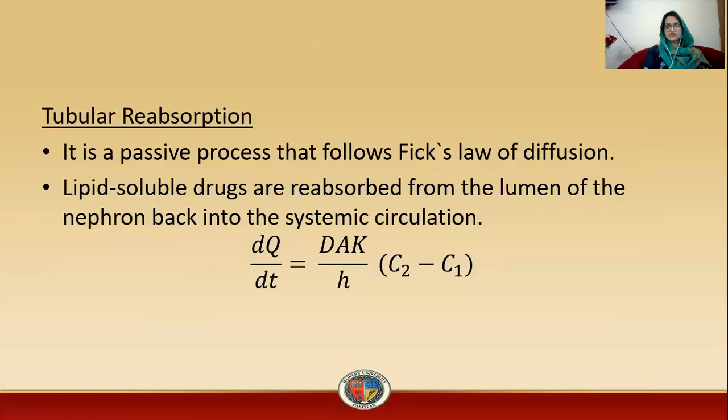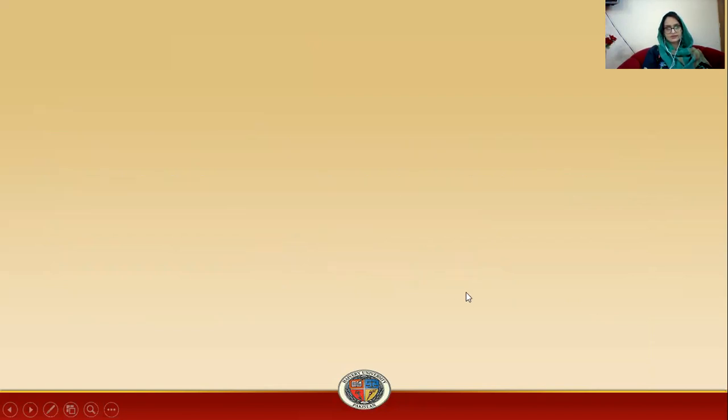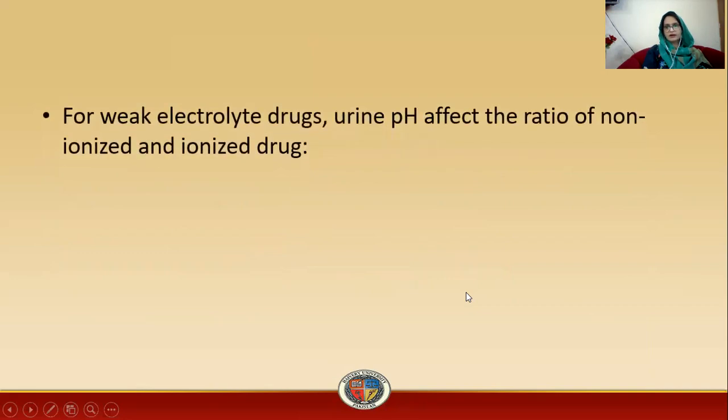And then C2 minus C1. C2 is the concentration of drug at one phase, in the lumen, and C1 is the concentration in the plasma. So this is Fick's law of diffusion.